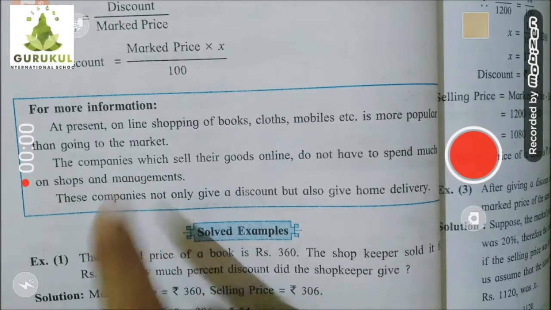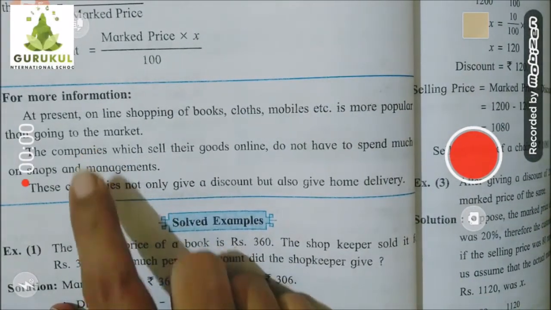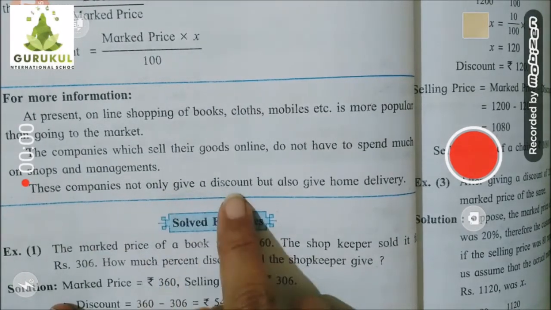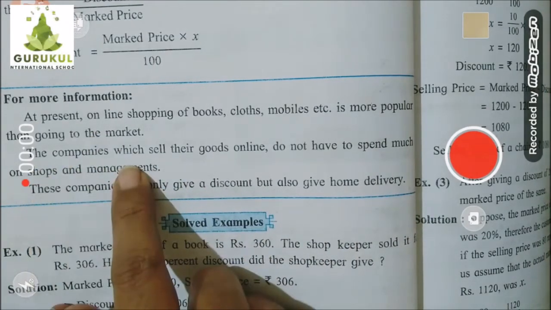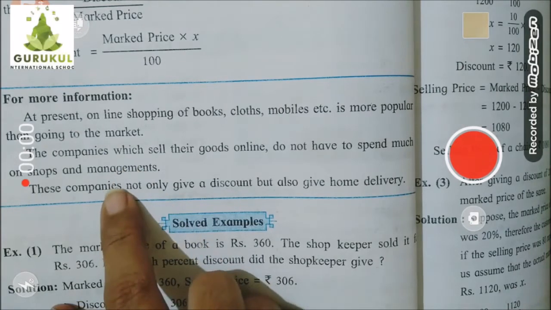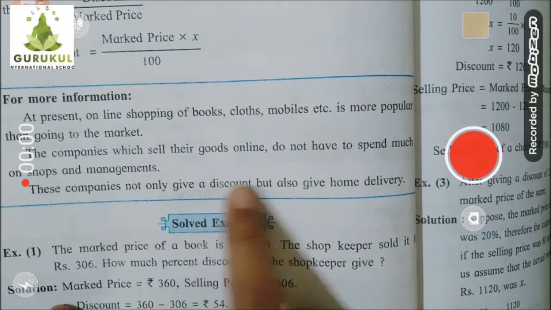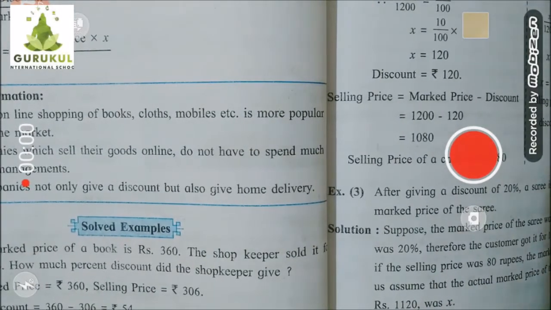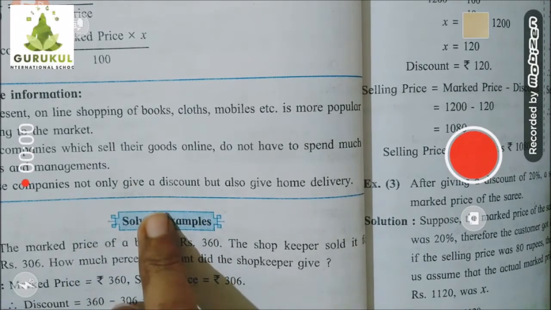So it is profitable for companies also, and because of this, companies are ready to give very much discount on every product. See, these companies not only give a discount but also give home delivery, because they don't need to pay on shops and management things. So they are ready to give you discount. Understood? On online shopping, and it is good for the customer. And not only that, they are ready to give home delivery also. Okay, so online things are profitable for the company as well as for the customer also.